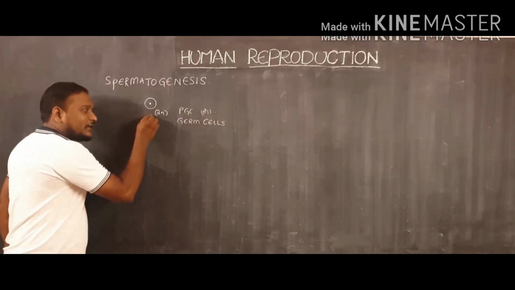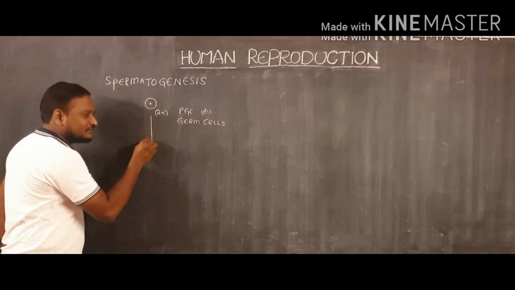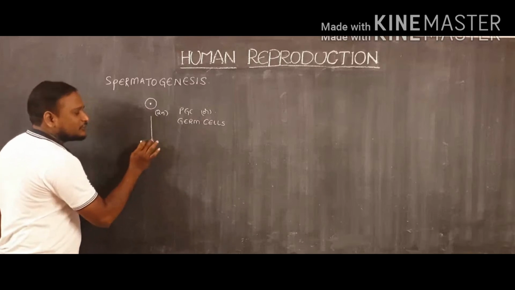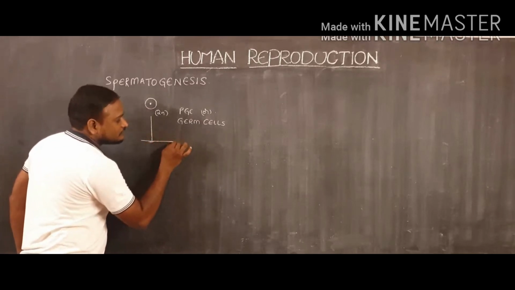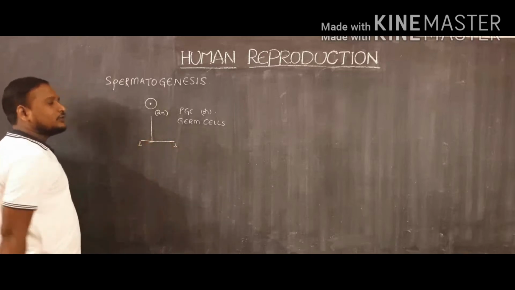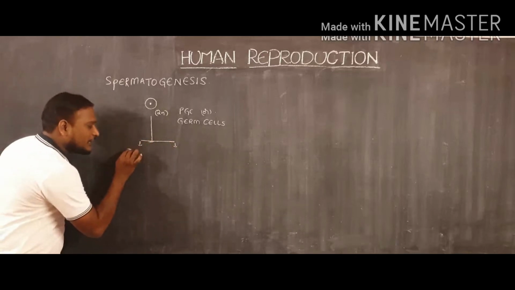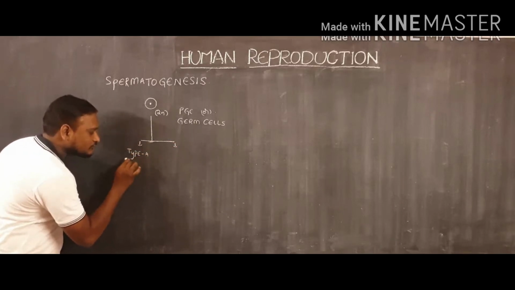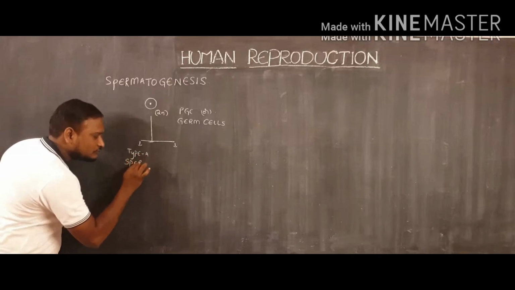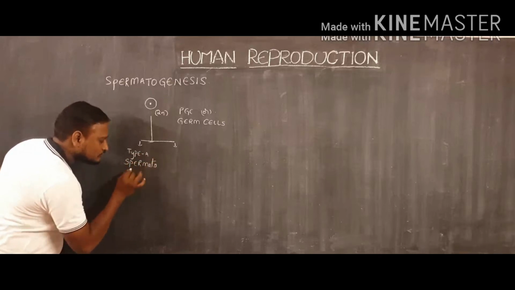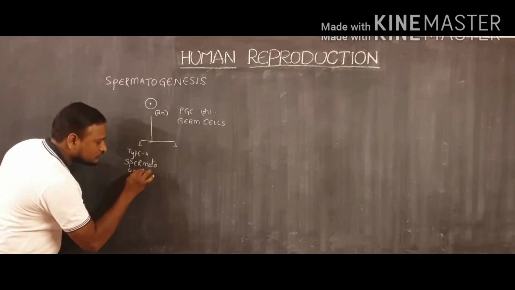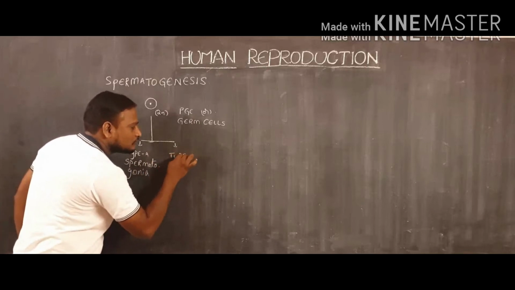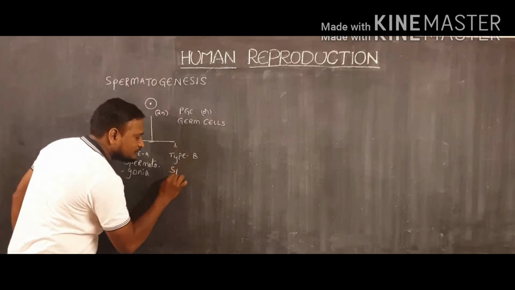These germ cells undergo mitotic divisions first. As a result, they produce two types of cells, which are called type A spermatogonia and type B spermatogonia.